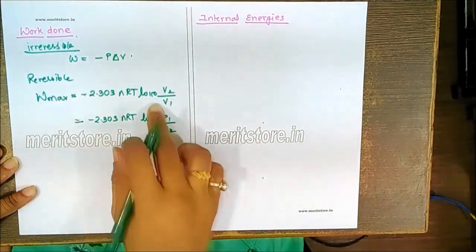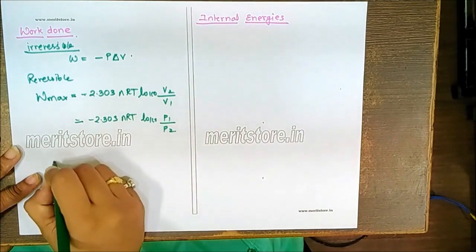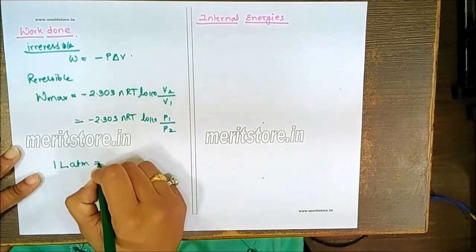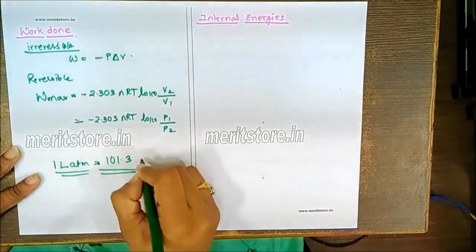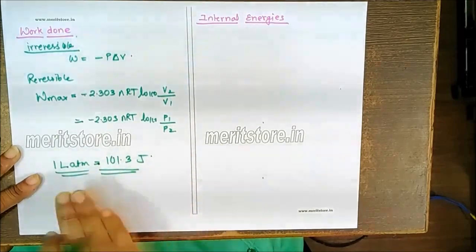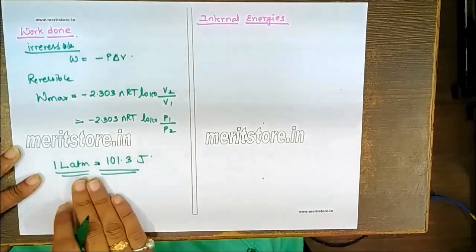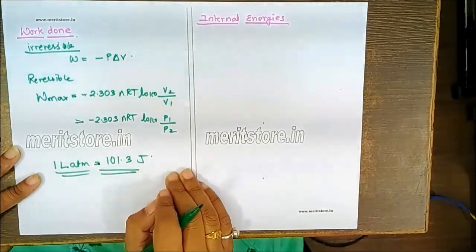Also, while doing all this calculation, you need to remember some conversions, like 1 liter atmosphere is converted into 101.3. This is the conversion term that we can use for converting liter atmosphere into joule. So 1 liter atmosphere is equal to 101.3 joule.